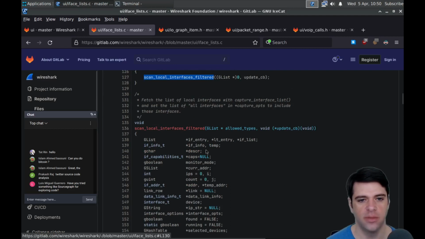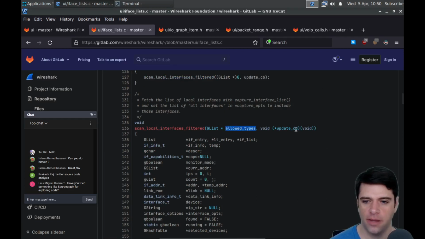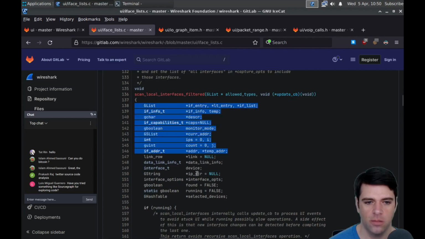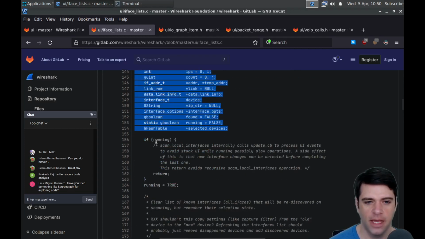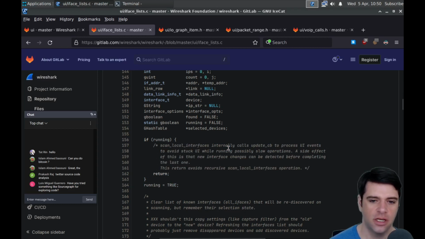And then, okay, here's the implementation of scan local interfaces filtered. It's got some allowed types, an update callback. And we declare a bunch of stuff. And if we are running, we'll return. Scan local interfaces internally calls update CB, I guess update callback, to process UI events to avoid stuck UI while running possibly slow operations.